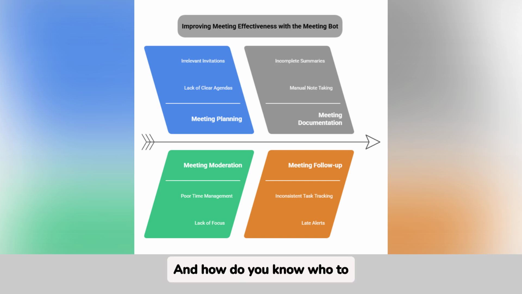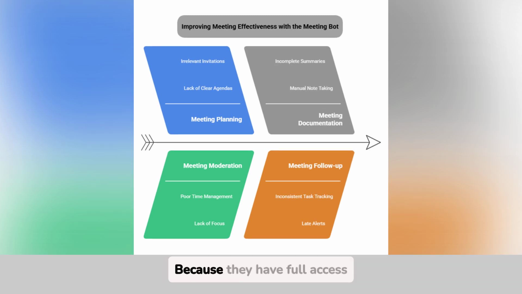And how do you know who to invite? Because they have full access to the organizational structure, defined roles, and the map of responsibilities for each task and process. They only call on those who really need to be there, not one more, not one less. I like that. Because half the meetings are with people who don't do anything. And that, honestly, is very exhausting.